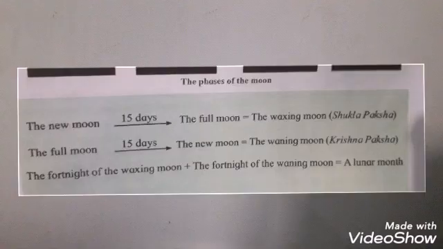Students, what is meant by the waxing moon? The period from the new moon to the full moon, that is 15 days, is called the waxing moon. In Marathi, Shukla Paksha. And the waning moon means the period from the full moon to the new moon, that is 15 days. It is called the waning moon. In Marathi, Krishna Paksha. The fortnight of waxing moon plus the fortnight of waning moon is the lunar month.